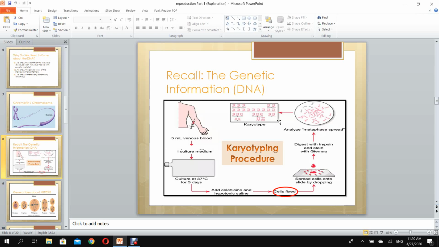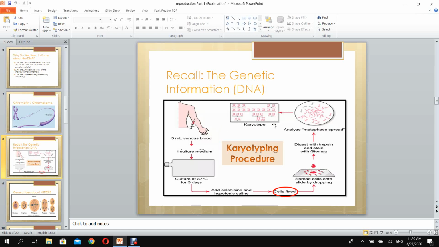We can see the gender of this individual, if he is a male or if she is a female, okay? So this is the karyotyping procedure where we put colchicine in order to fix the cells at metaphase, and then we stain these chromosomes in order to see them, and a karyotype is obtained.